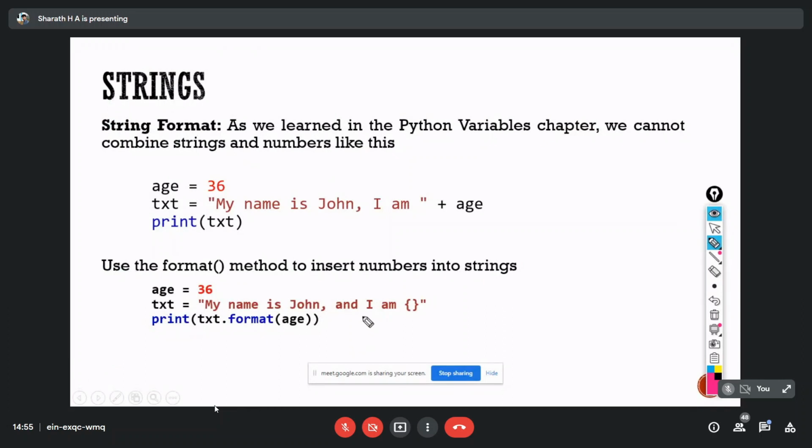So this is how we can format the string by using the format function. Can we pass a different number of arguments to this format function? Yes, we can. I will explain that in the next slide.